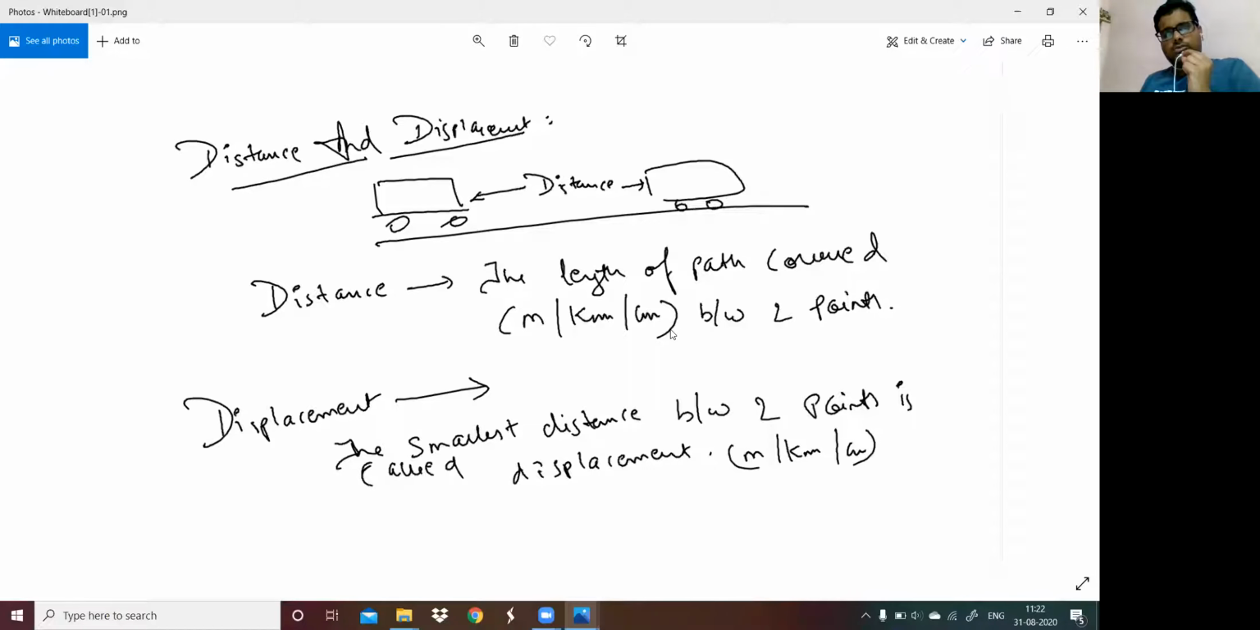Now, when I say displacement, it means the smallest distance between 2 points. Now, here is a difference. Someone will say both are actually a length, so how can they be different? Just because displacement is the smallest distance, it is still a distance only, right? No, there's a hidden meaning when we say the smallest distance between 2 points. Let's check it out further.